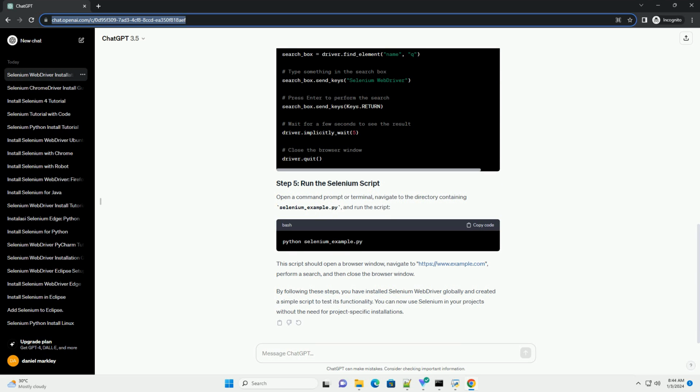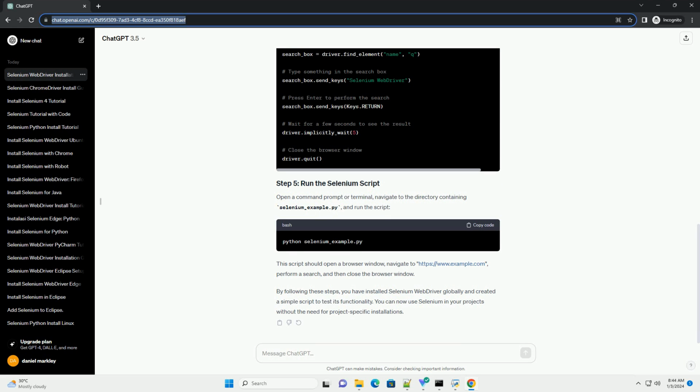Create a Python script with the following example to test if Selenium is working correctly. Save the script as selenium_example.py. Open a command prompt or terminal, navigate to the directory containing selenium_example.py, and run the script.